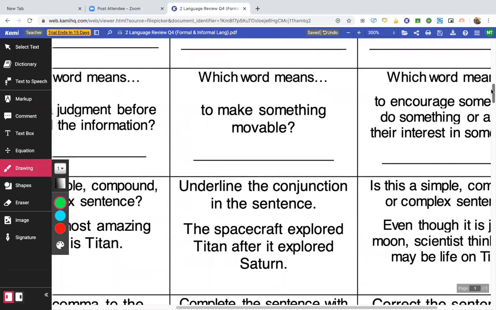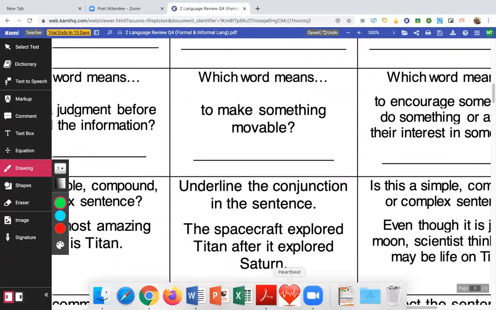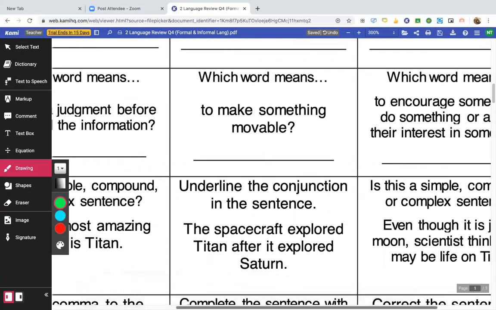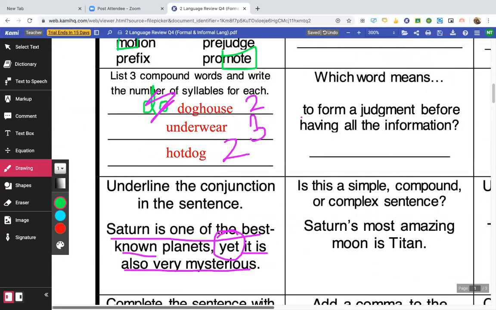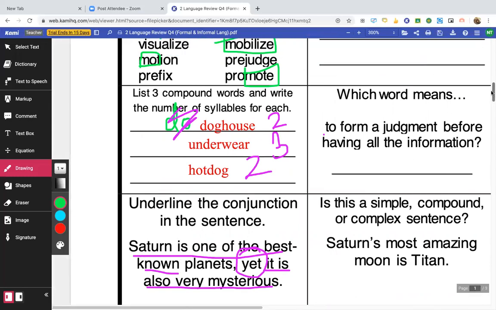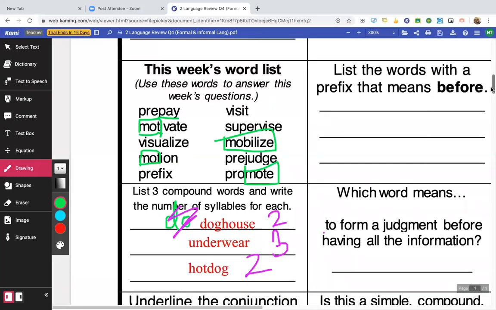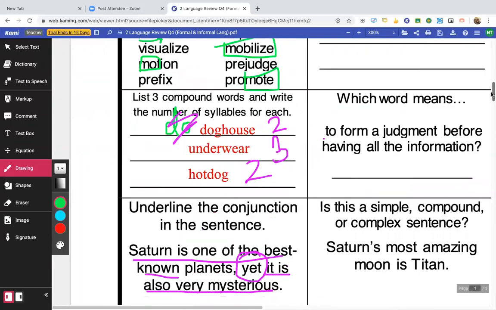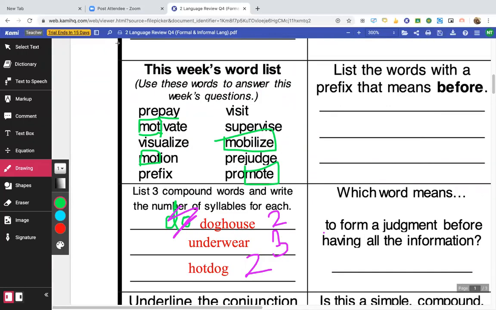Okay, which word means to make something movable? Movable. Actually, you know what? Would it be motivate, motion, promote, mobilize? What do you think?